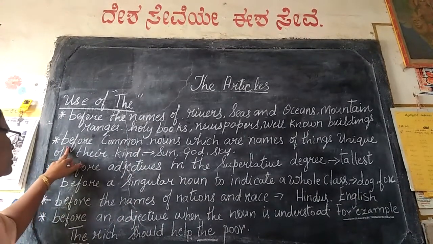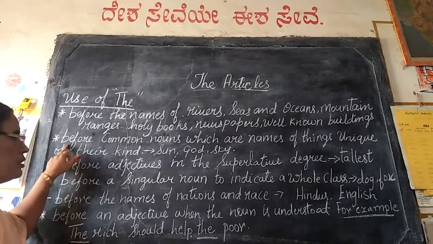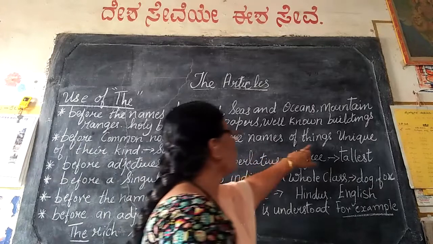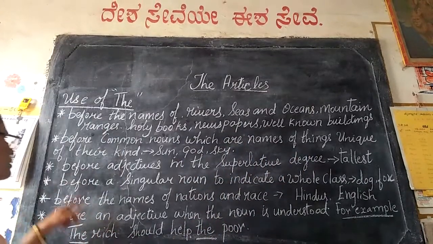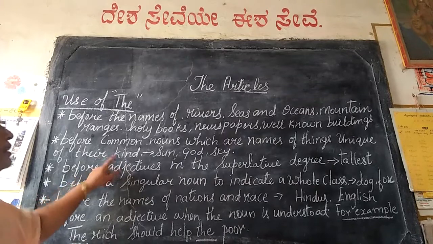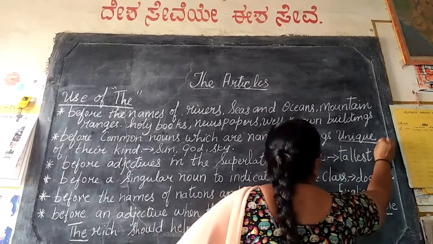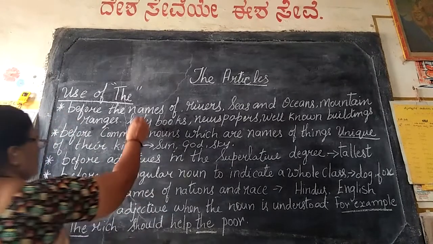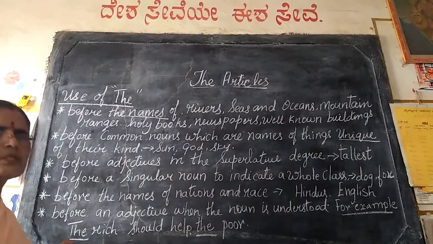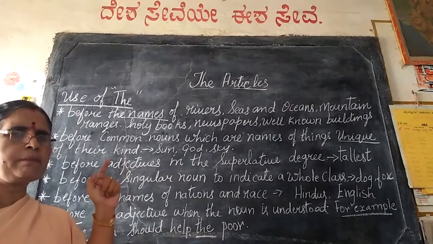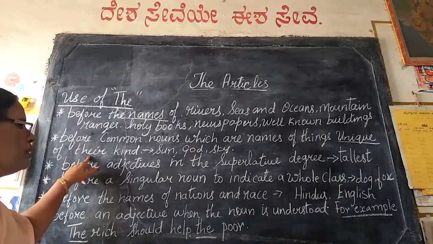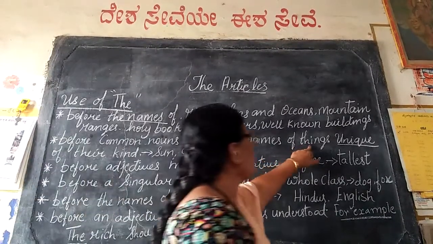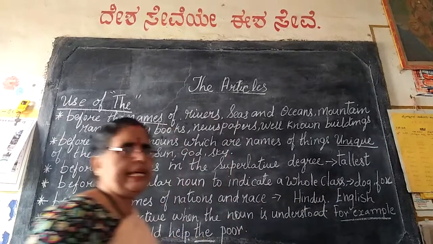Second rule, we use the before a common noun, which are names of things unique of their kind. In the first rule, we saw the before the names of a particular thing or a particular person. In the second rule, we use the to denote things which are very unique in nature.